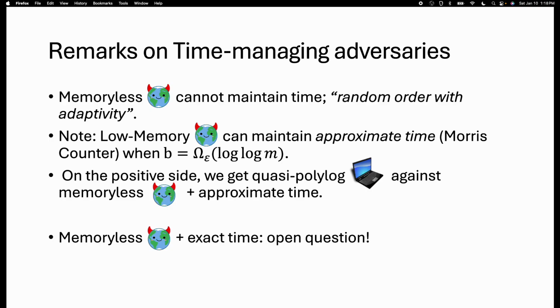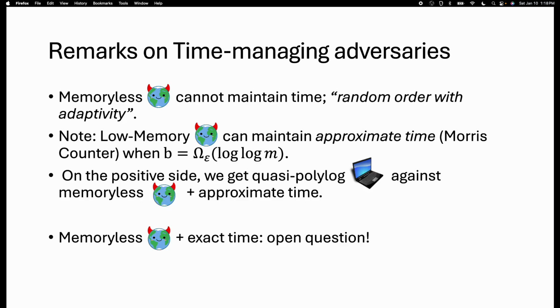One interesting remark is that our adversary cannot actually maintain the exact time, because it takes log m space to maintain the exact time, and 2 to the log m would be poly m. But of course it can maintain an approximate time using Morris counters.